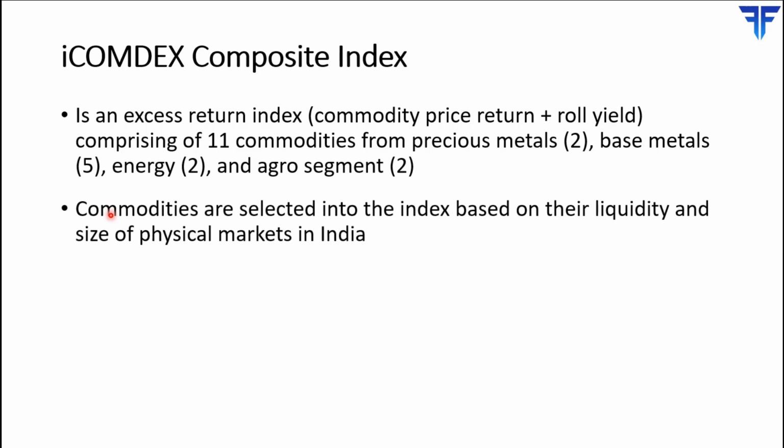Now, how are the commodities chosen and selected into the composite index? They are selected on the basis of two parameters. One is the liquidity of the commodity futures contracts, and the other is the size of the physical markets in India. Primarily, commodities are chosen based on their liquidity on the exchanges. So that's the most important criterion. And secondly, they are also chosen based on the size of physical markets in India, which includes the production of those commodities as well as the imports of those commodities.